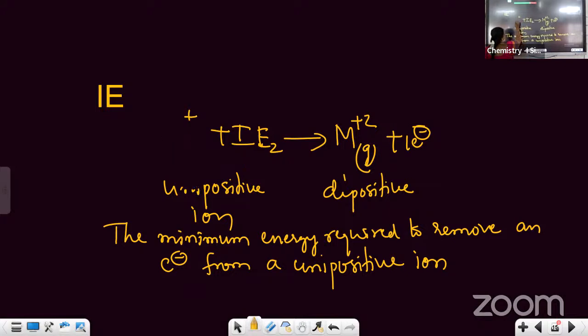I'll write this once again. M. The definition for ionization enthalpy 2. So always try to highlight this equation, students.